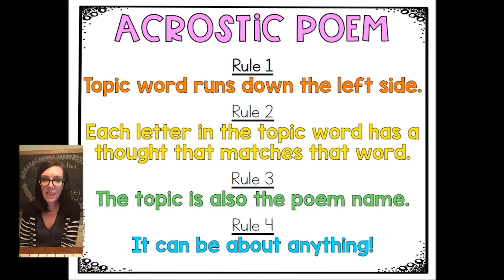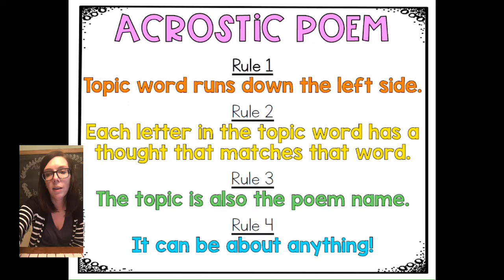All right, so this poem is called an acrostic poem. And between you and me, it's my favorite one because I love how what you do is you take a word and you write it going down. You go vertical instead of going across like you normally would write it. So you write that one word going down your page, and then you choose a topic and you choose a word or even a sentence that you're going to write with each word. But the trick is that each word has to start with whatever that letter is that you've written down the side of your paper. So I know that sounds kind of confusing, so let's take a look at what that actually looks like.